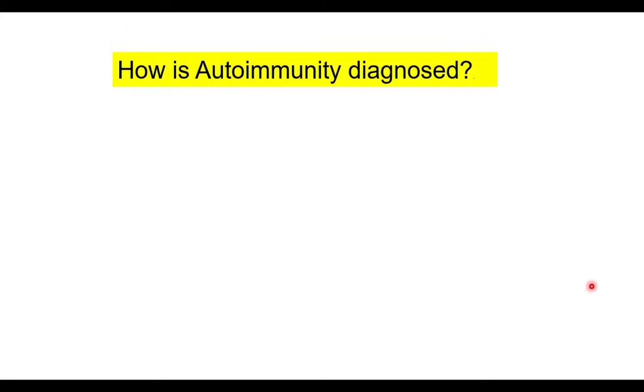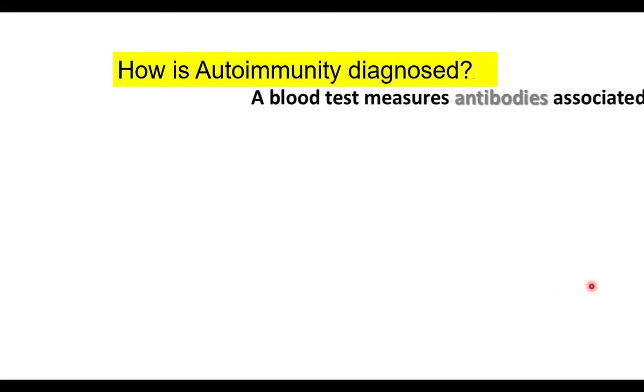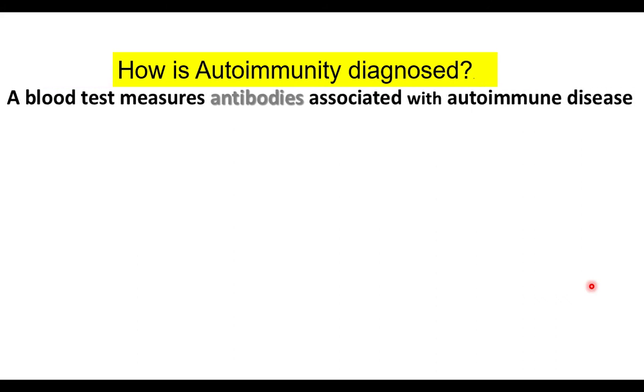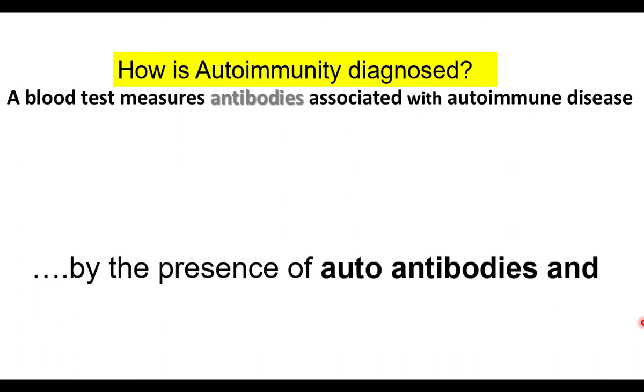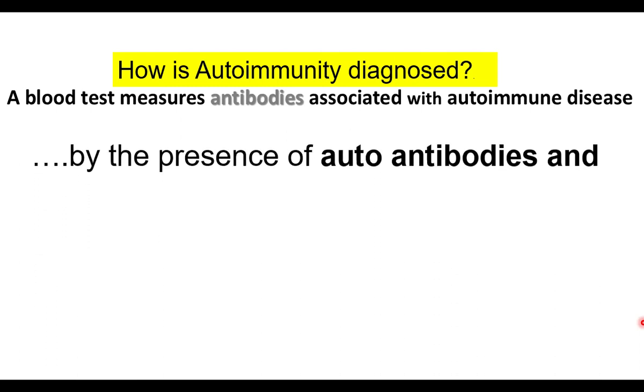How is autoimmunity diagnosed? When some diseases are due to autoimmunity, we have to confirm that. For that, a blood test measures antibodies associated with autoimmune disease. Autoimmune antibodies produced against our own body are measured by blood test. So it shows the presence of autoantibodies.